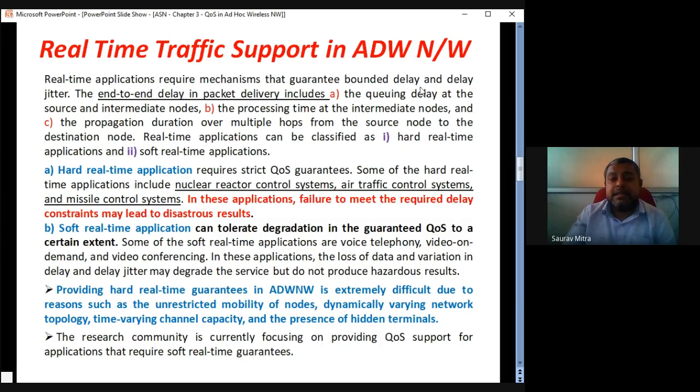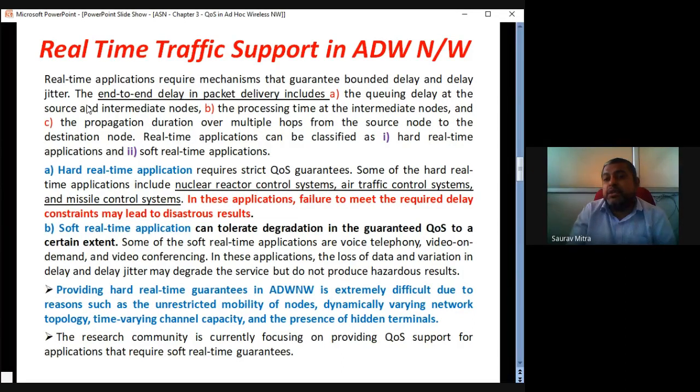Real-time applications require mechanisms that guarantee bounded delay and delay jitter. Delay means, say, 3 millisecond, and delay jitter means, suppose, 0.5 millisecond. So at most 0.5 millisecond can be added to the delay. Both are bounded. So 3 millisecond is the delay, and it will not go beyond 3.5 millisecond. The 0.5 millisecond is again a bound on the delay, and that is called jitter.